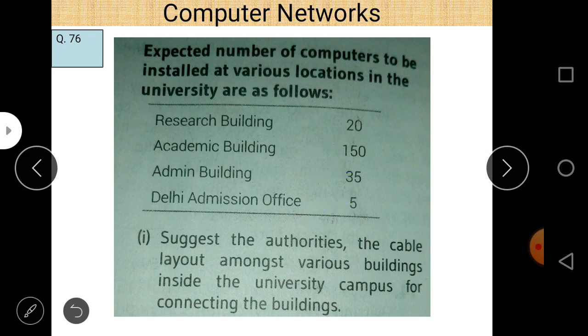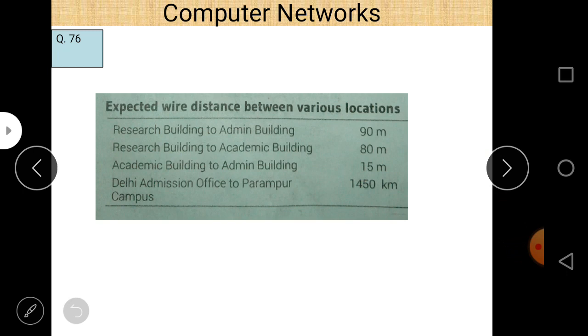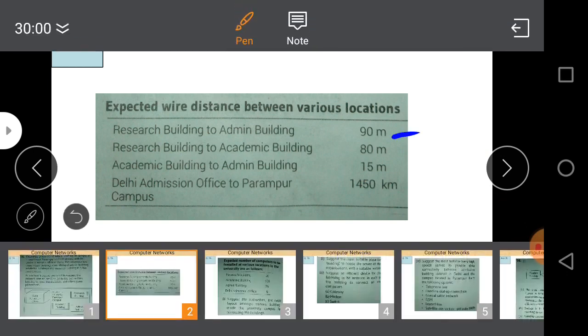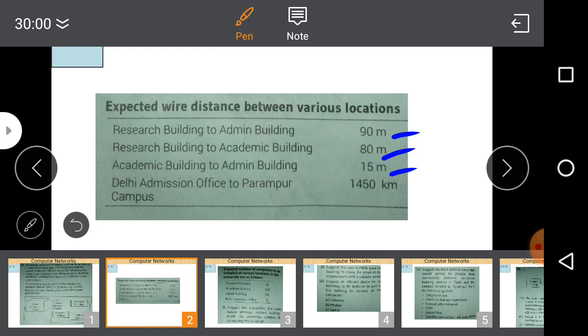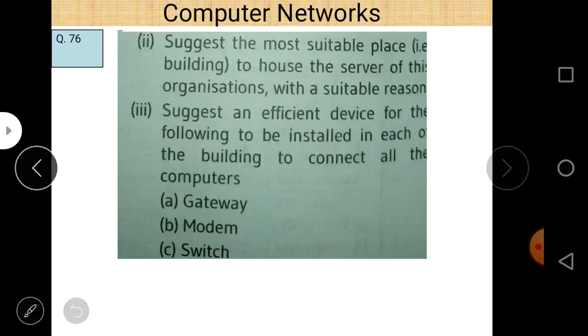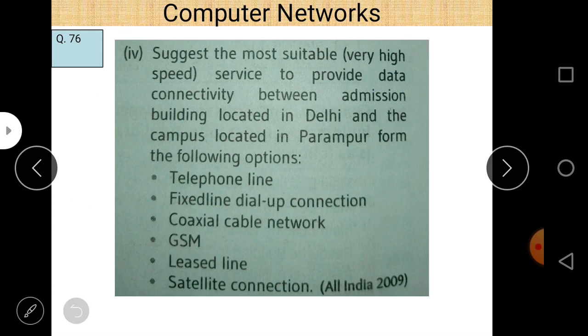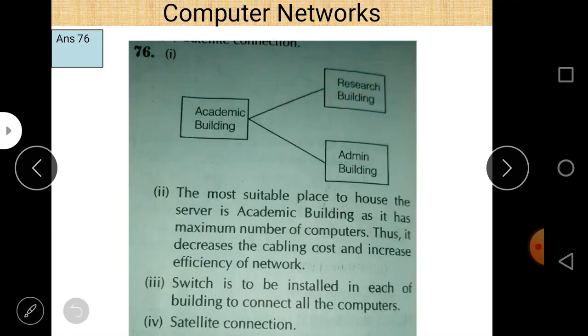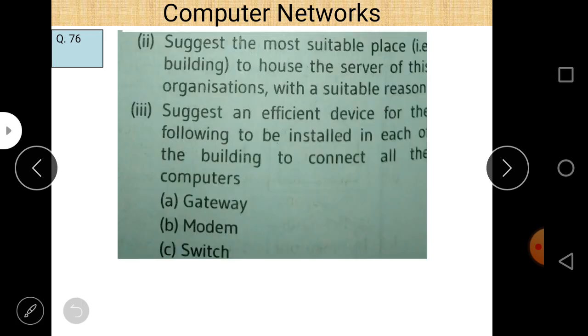First of all, connect all the buildings to each other as per the distance given, and minimize the cable length when you try to connect all these buildings. This is the answer. This is academic building, this is research building, and this is admin building. All these are connected to each other, but here we can easily see that research building and admin building are not connected to each other. And why it is so, let us check it.